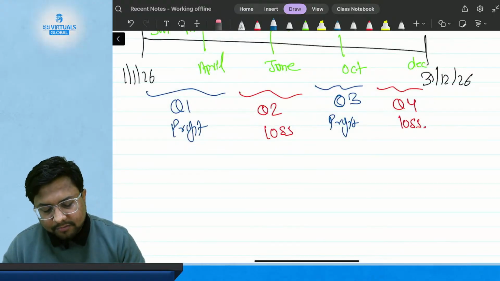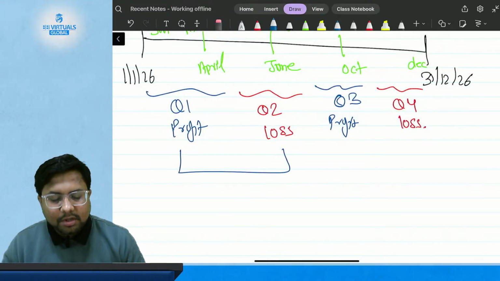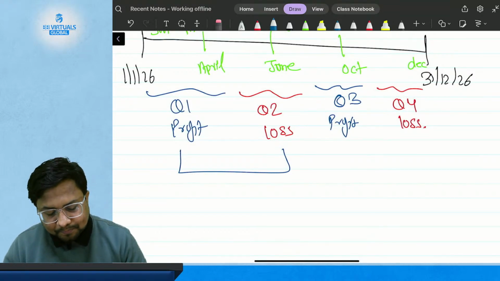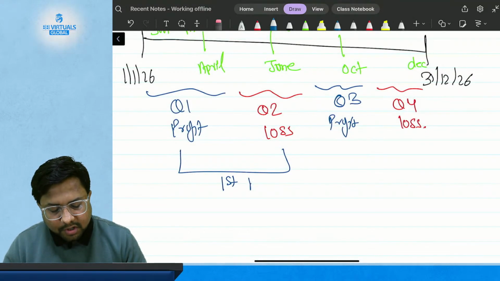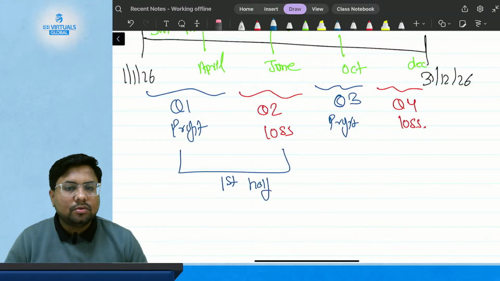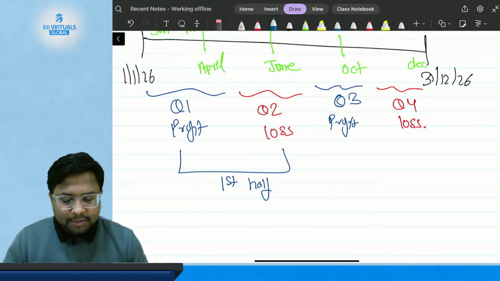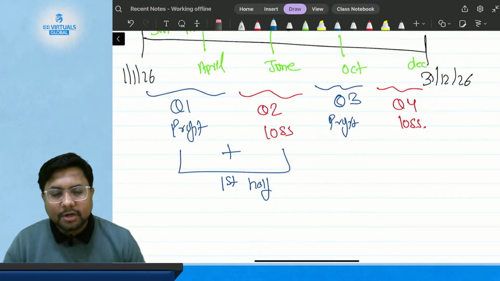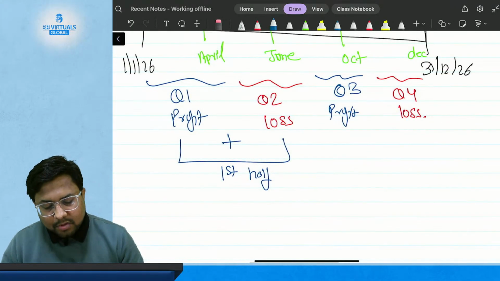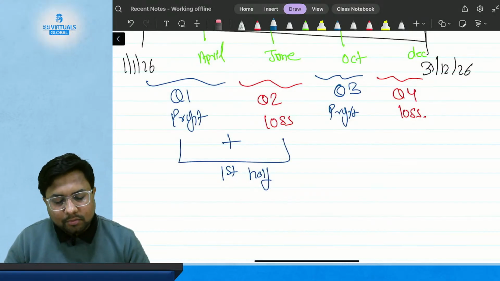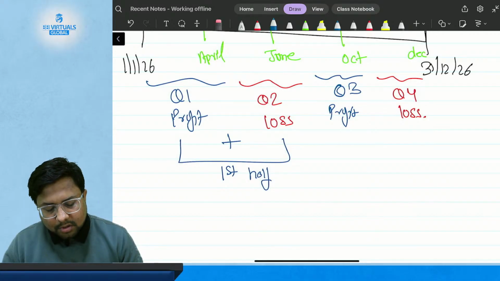Suppose now I say give me the statement of financial performance for the first half of the year. What is my first half? Quarter 1 plus quarter 2. If I add my profit and losses of quarter 1 and quarter 2 and get the net result, that is net profit.